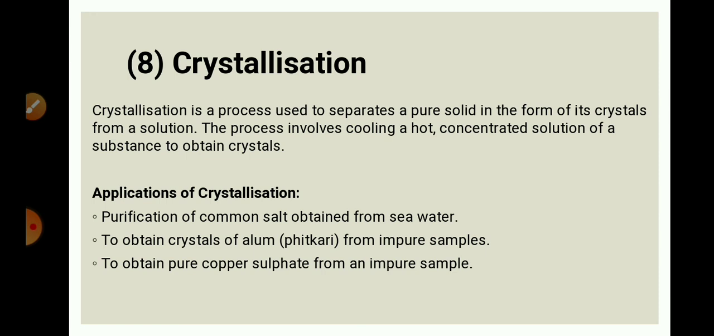Applications are: purification of common salt obtained from seawater, separation of crystals of alum from impure samples, and obtaining pure copper sulfate from an impure sample. So all these are the different methods for the separation of components of a mixture. By choosing one of the above methods according to the nature of the components of the mixture, we get a pure substance.